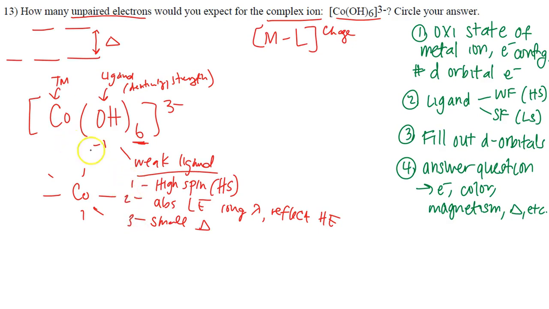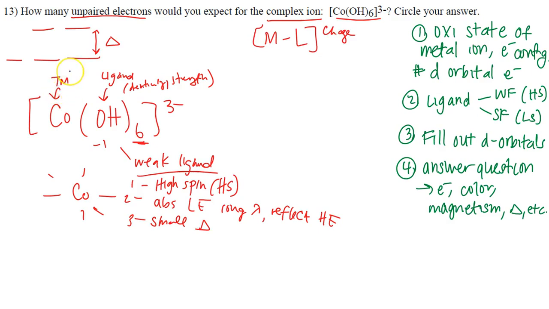Now, why is it important to know about the ligand? Because the ligand is going to dictate how the electrons end up pairing up in the d orbital. If you have a weak ligand, like this OH minus, it's going to have high spin. That means whatever electrons are left in cobalt's d orbital are going to fill all the orbitals up first before they start to pair up. If this was a strong field ligand, it'll be different. They'll pair up first before they jump to a higher energy level. So we're going to be doing high spin and fill all these orbitals up first.